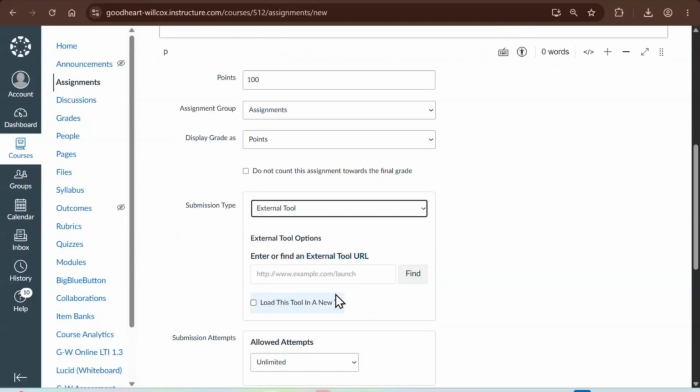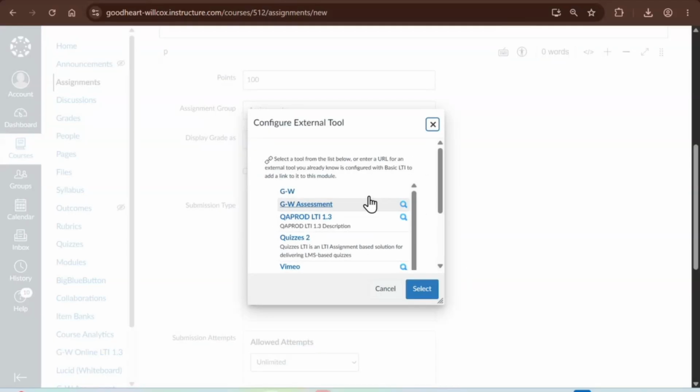Now, this is the part I would need to walk you through because I'm not connected to a school district, but often teachers will click Find, and from there, they will need to find what typically says Google Drive assignments, Google LTI 1.3 assignments, something with Google assignments or Google Drive assignments, and then they'll select it. Once they select it for the first time, it will need to link. They will click Link to their Google Drive. And once you've linked to your Google Drive, it's pretty self-explanatory from there.